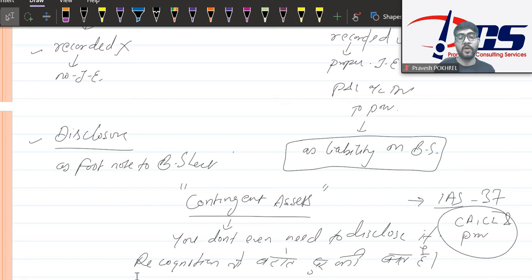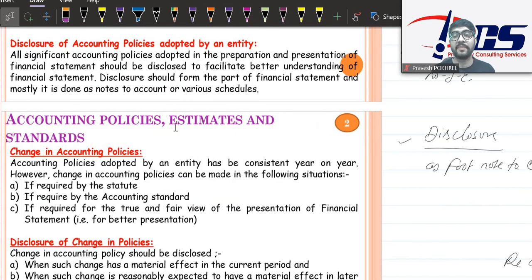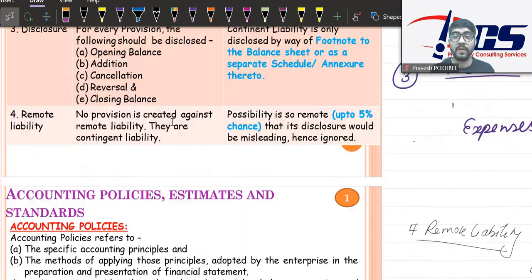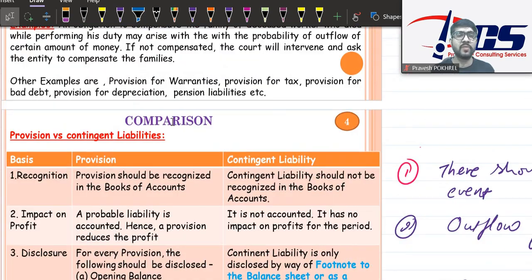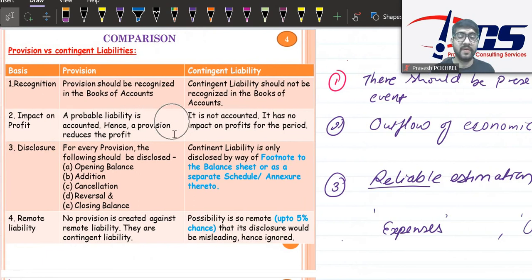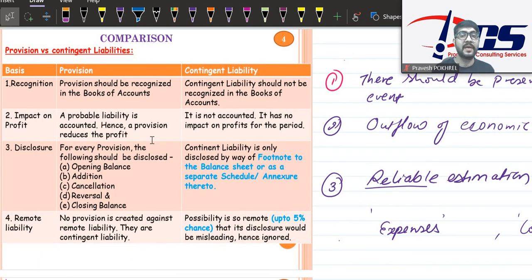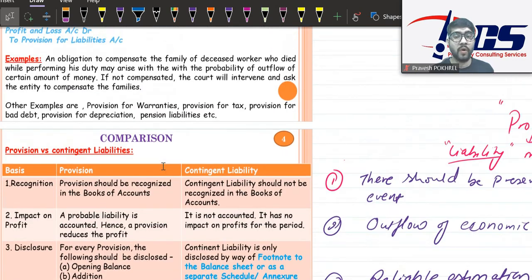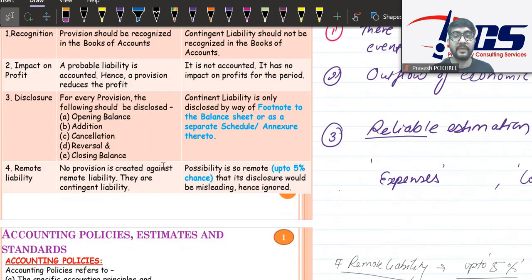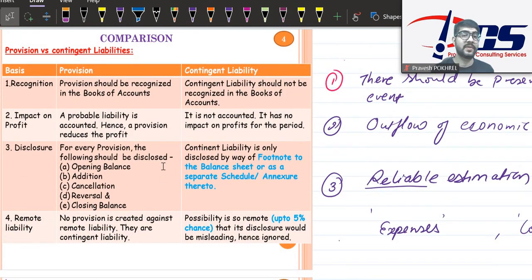This is all about contingent assets, contingent liability, and provision. Definitely we cannot go much deeper into it because of our time constraint, but I have tried to touch almost all the understanding that is there on contingent assets, contingent liability, and provision.